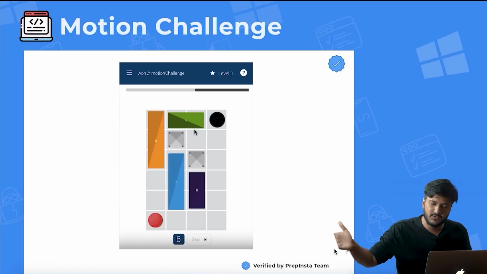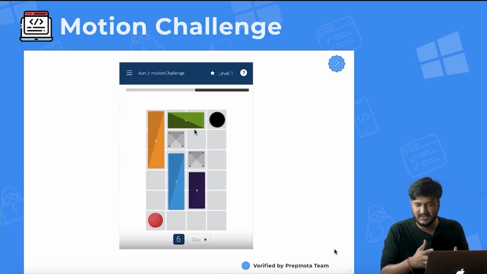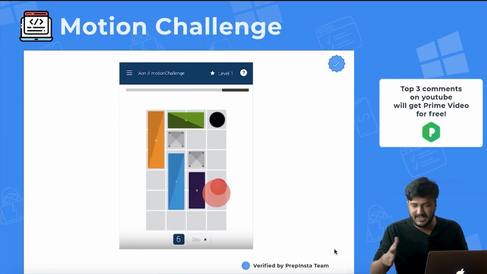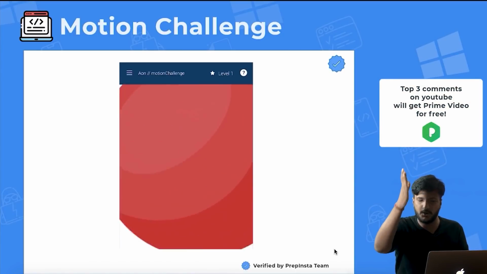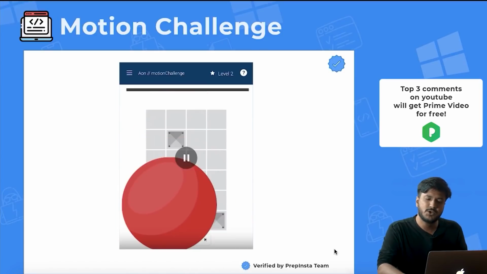So again, I would move it towards the right. I've done this in how many steps? 4 steps I've done this, and then the 5th step would be to move my ball towards the right. 6th step again towards the top. So in this case, I would have been able to solve the motion challenge question completely, right?